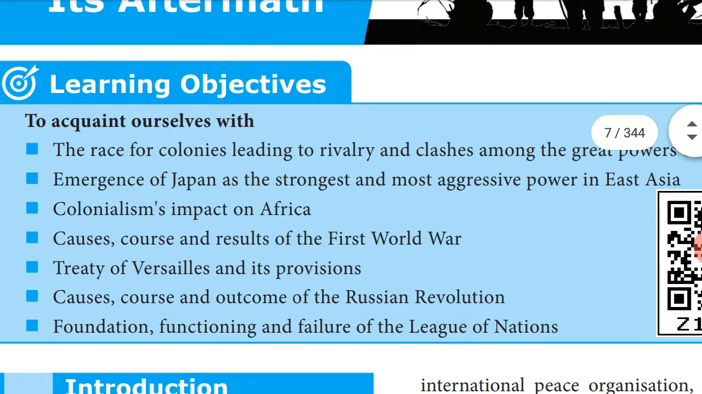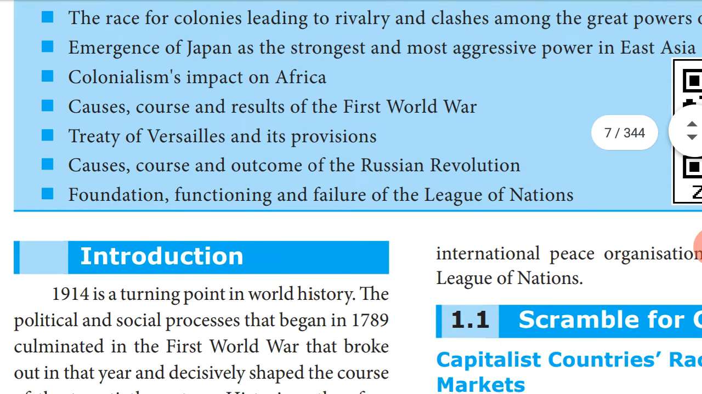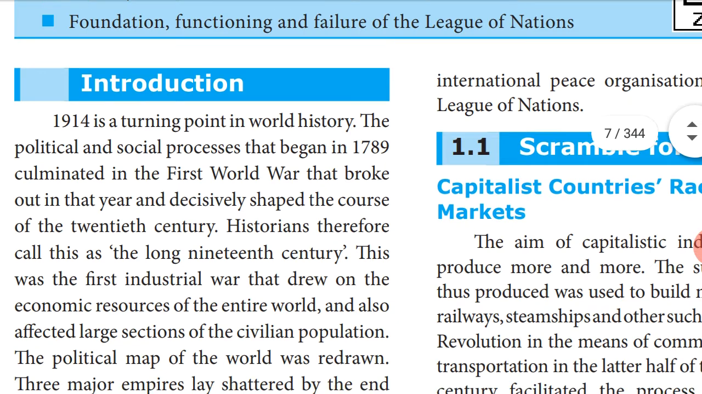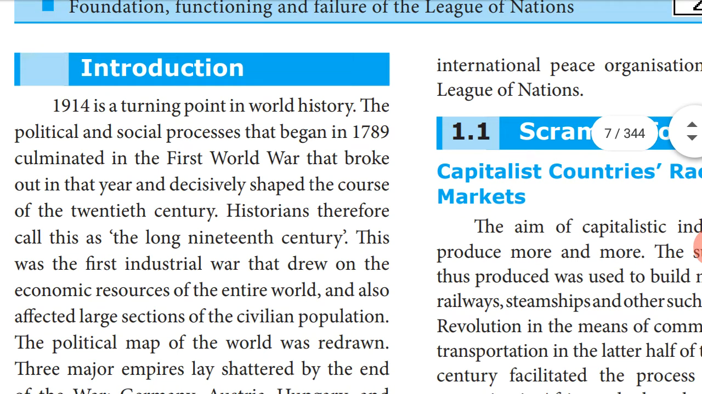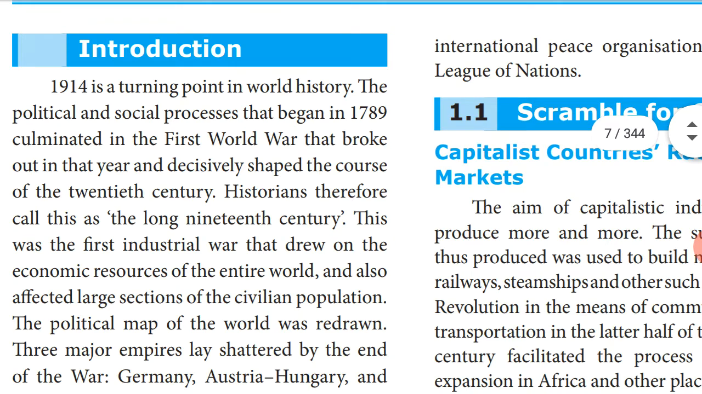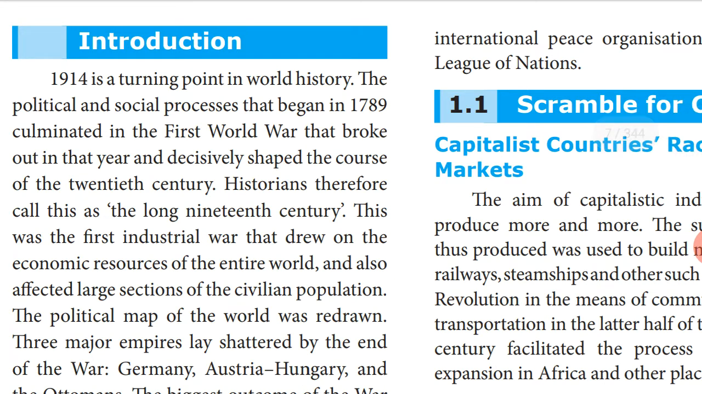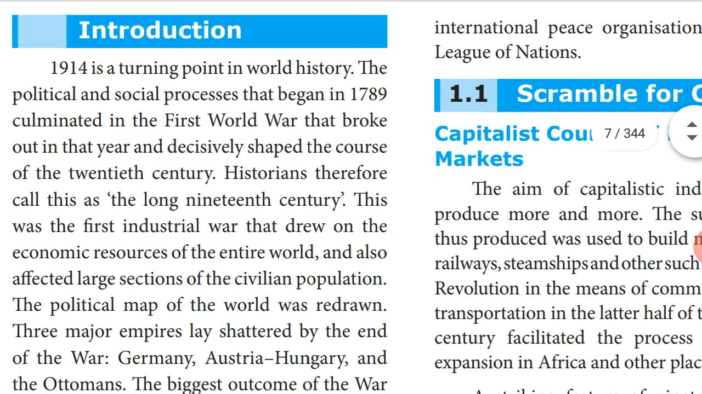Okay. Now we discuss the introduction of this lesson. 1914 is a turning point in world history. Why do we say 1914 is the turning point of history? Because in 1914 the First World War began. Okay, 1914 to 1918, four years, was the duration of the First World War. So that is the turning point in world history.